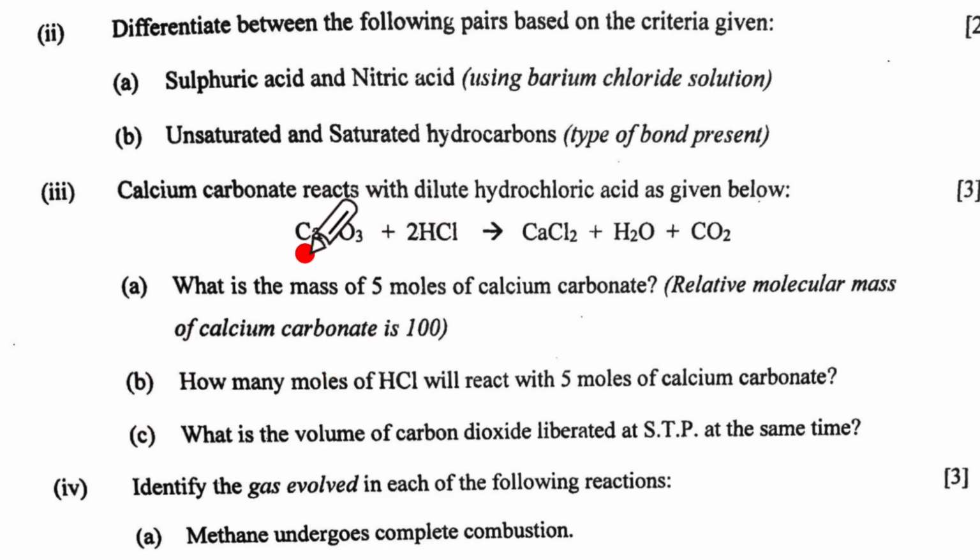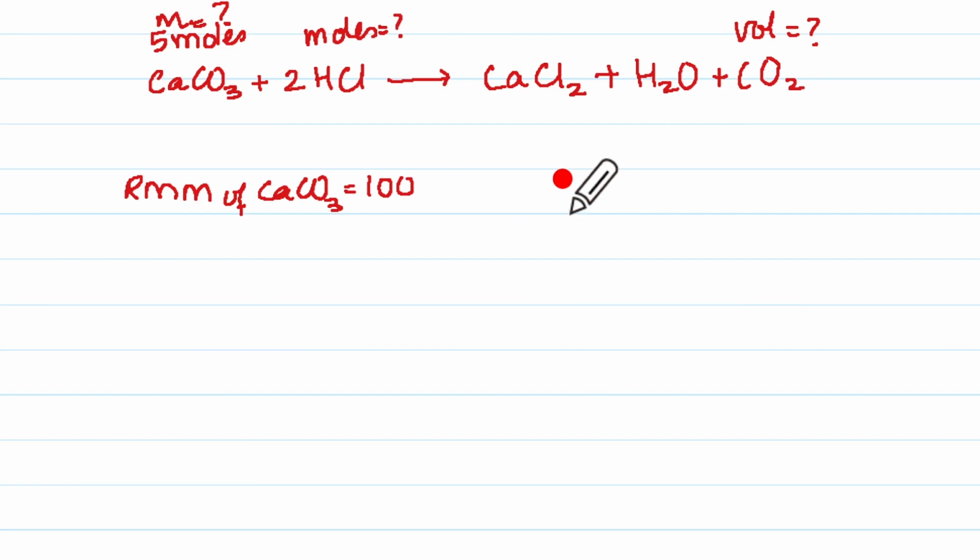In order to solve this, we'll have to write this first, and then we'll write the data that is given. 5 moles of calcium carbonate has been given, and what all are the quantities to be found out, that also we'll write in the chemical equation. We write the chemical equation like this. What is given? 5 moles of CaCO3. What was our A part? Find the mass of CaCO3. What was B part? Find the number of moles of HCl. What was part C? Find the volume of CO2 at STP.